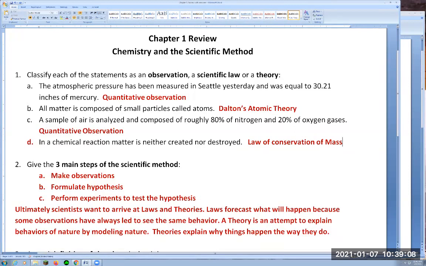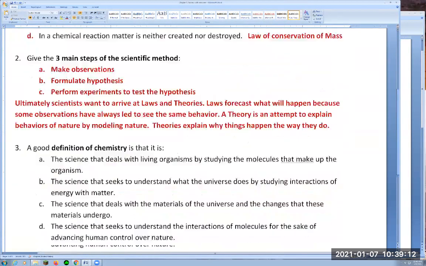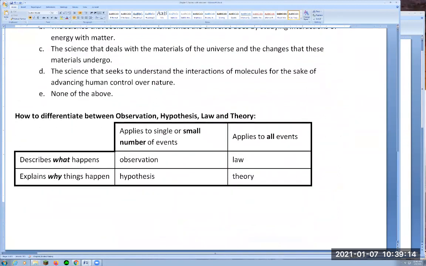And so I have this, let me jump to the bottom here. I have this table here that may help you differentiate between observations, hypotheses, and law and theory.